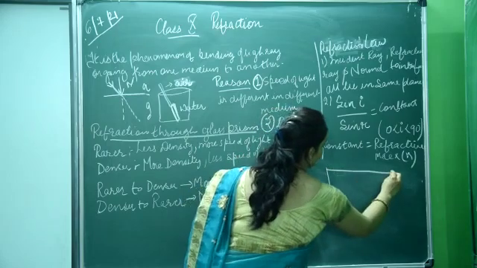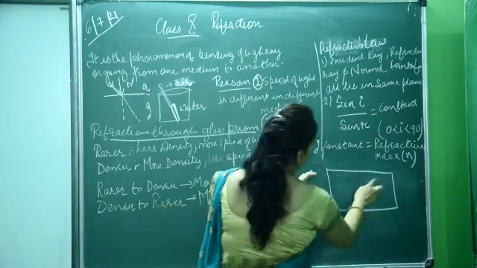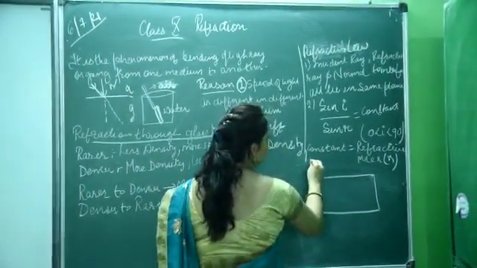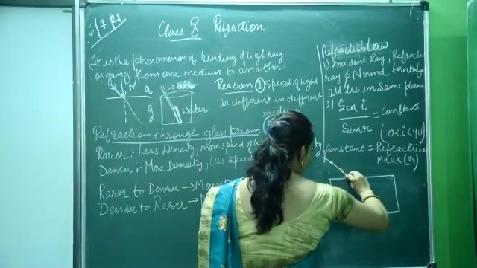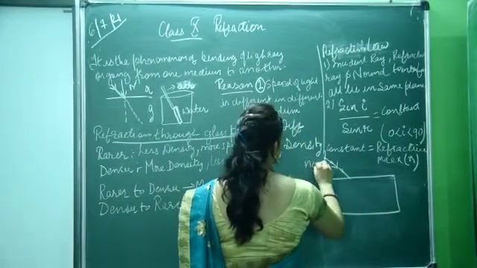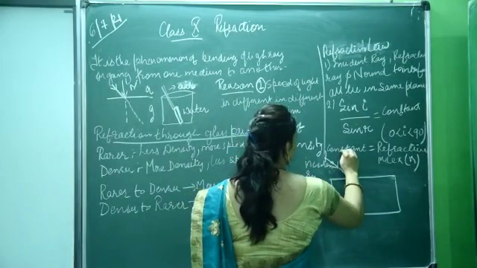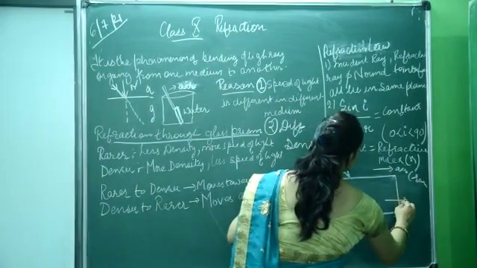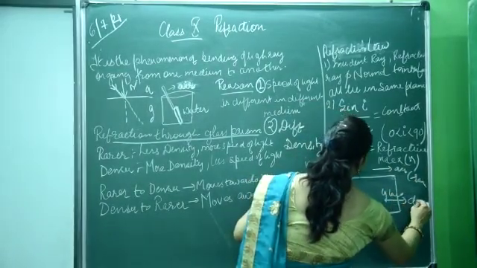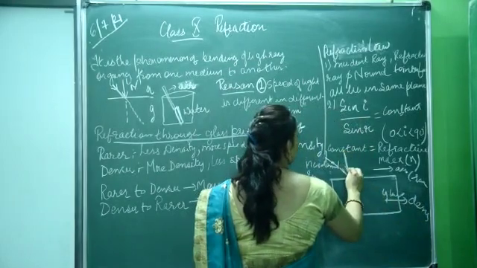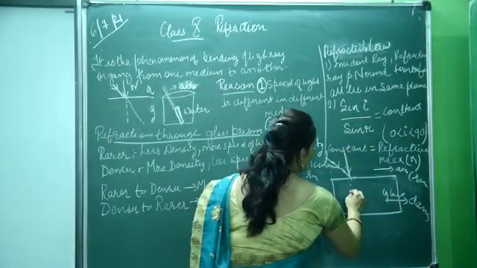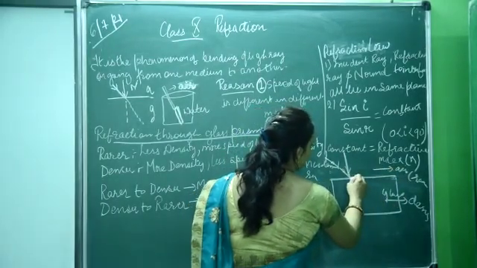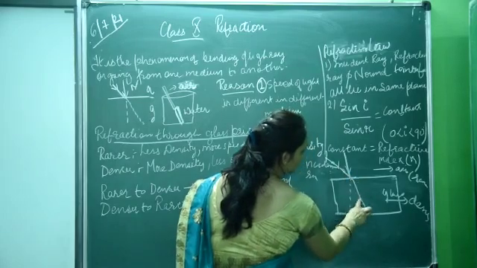Suppose this is the glass slab. Now fix two pins obliquely on this. Let us consider the incident ray as this incident ray, and the normal to the interface. This is the air medium, your rare medium. This is your glass medium. This is the denser medium. This is the normal to the interface of air and glass. So whenever light has to travel from a rare to a denser medium, it moves towards the normal. It has moved towards the normal.